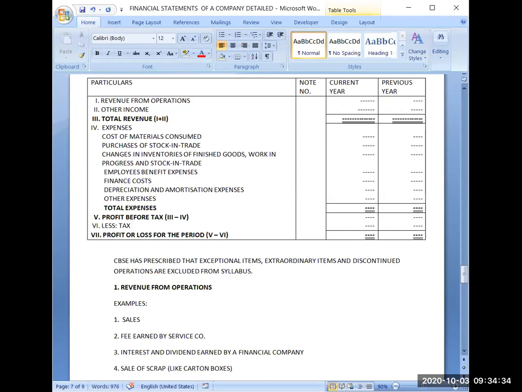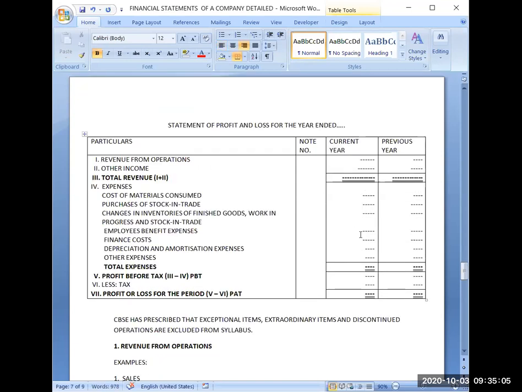You will deduct that tax, and after deducting tax, you will get again your profit. That is called your profit or loss for the period, or sometimes we call it profit after tax. In short, we call it PAT. In short, it is called PBT. PAT means profit after tax, means it is a profit in which tax has already been deducted. So after deducting tax, you will get this profit. So this is the way of calculating profit and loss in case of companies.